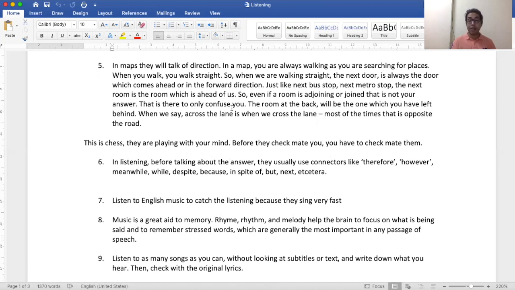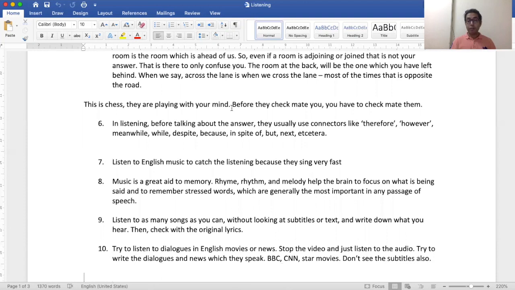So you have to be smart enough to understand when the speakers are finishing their sentences, what did they say in the end, how many times did they argue. Everything you have to make a note in the mind, or you can make notes in your rough sheet of paper. So try to hear most of the music, because they sing very fast.